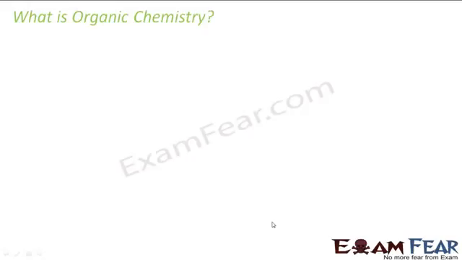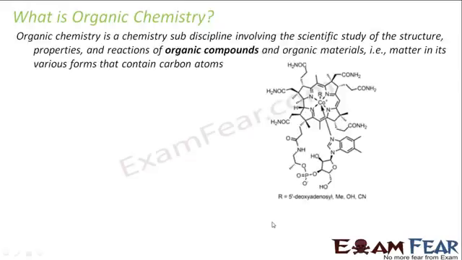The first question that comes to our mind is, what is organic chemistry? Because this whole chapter is organic chemistry. Organic chemistry, as per definition, is a subdiscipline of chemistry which involves the scientific study of structure, properties and reaction of organic compounds. So if you talk about the structure, the properties, and the reactions of organic compounds and organic material, that is organic chemistry.